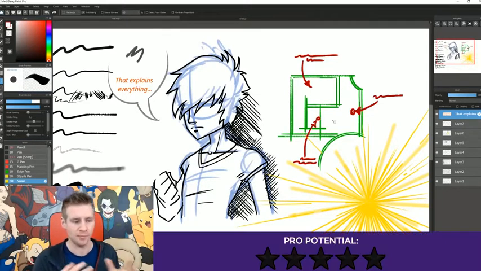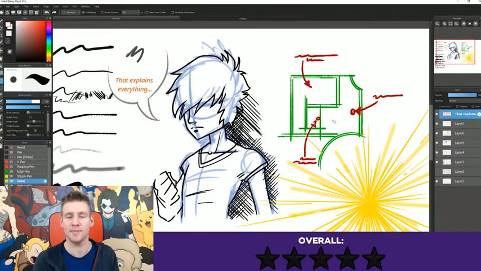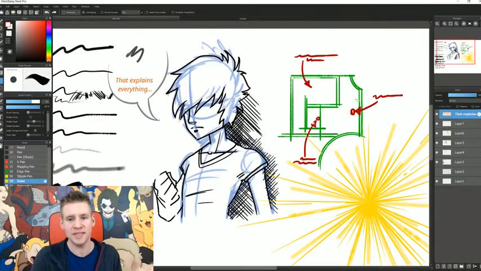And then of course the pro potential of this program, I'm going to give another 3 out of 5 stars, making the entire score for this program in my books 3 out of 5 stars. Decent polish can be achieved, particularly at the more approachable level, but when you want more complex things, you're going to start making compromises and losing things, or at least losing a decent workflow.